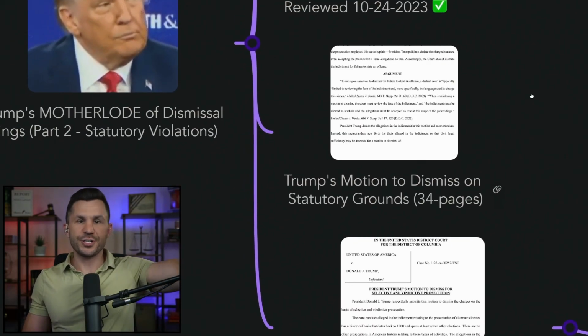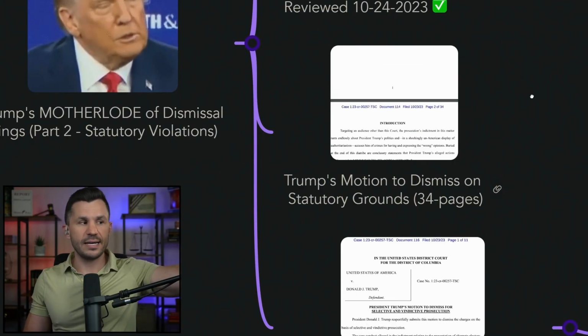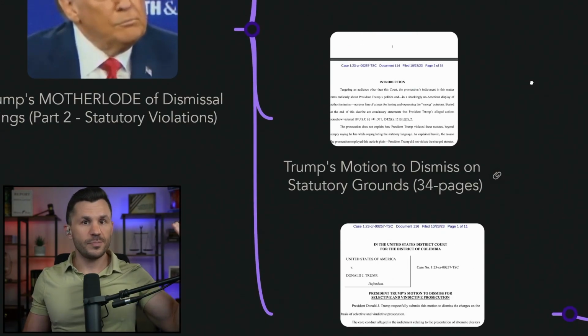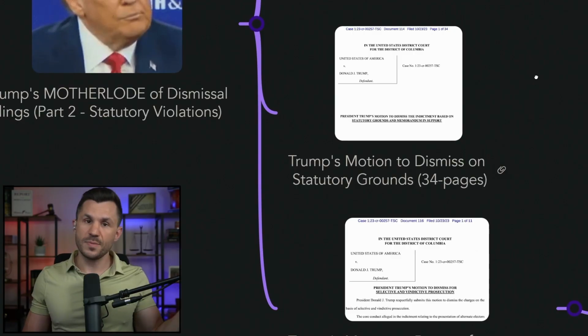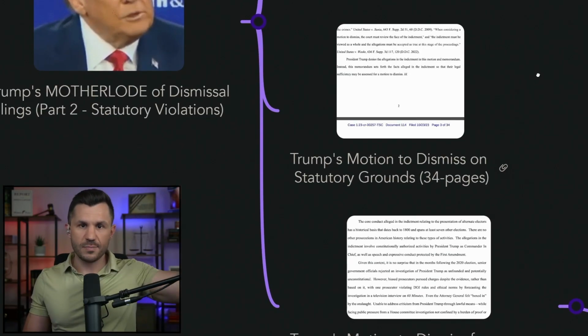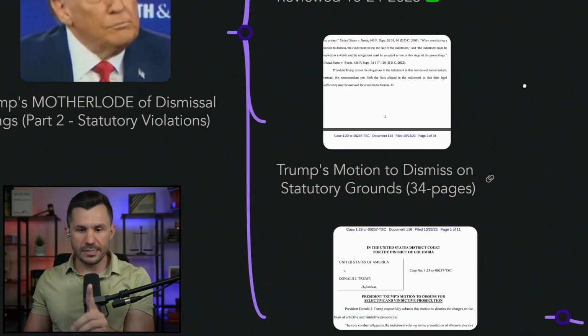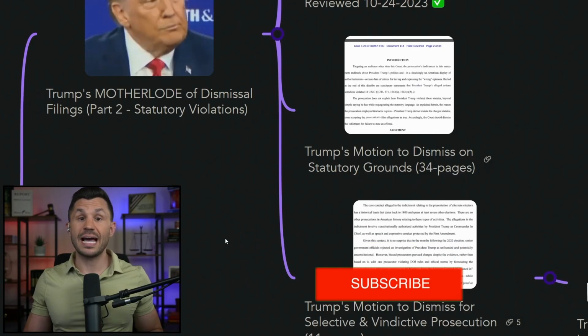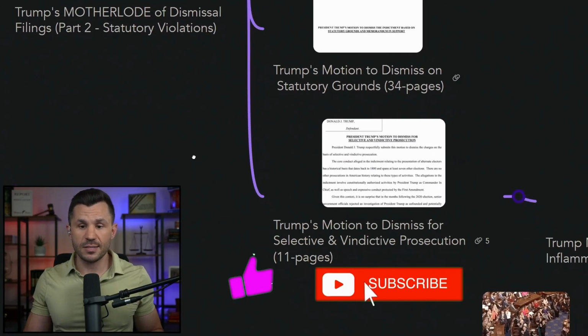Okay, the Constitution is very important. It's the supreme law of the land. It's the root document. But there are other bases, very good bases, for dismissals, like saying that the indictment doesn't match the law. And so we are going to run through in detail the motion to dismiss based on statutory grounds, which says that Jack Smith is not in compliance with the U.S. Code.